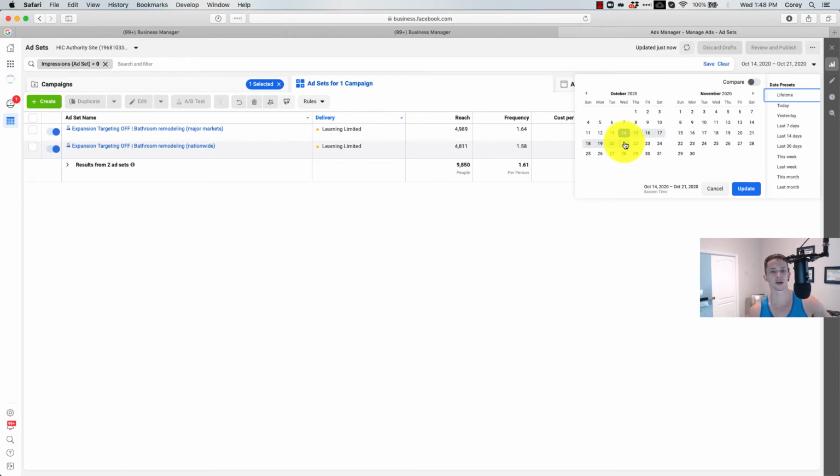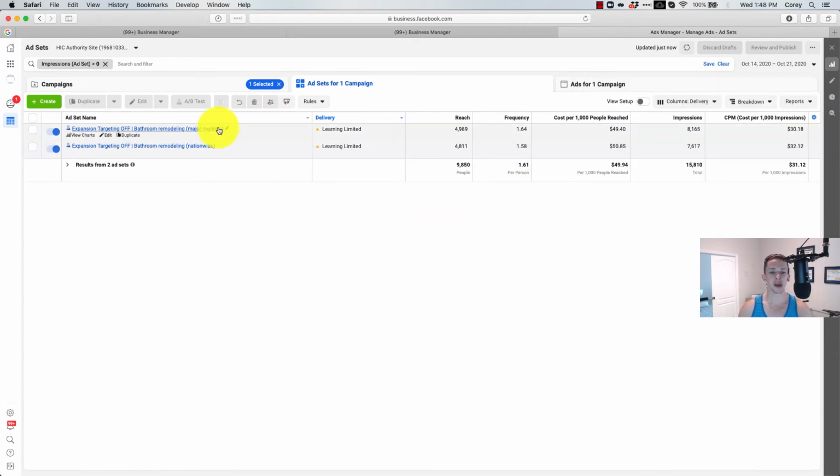I usually don't like to look at the first day of data, because it might take the campaign a few hours or the ad sets a few hours to get approved, or one ad might be running, but not all of them. So I always start the day after. So the 14th to the 21st, 7.5 days. Let's take a look and see how things did. Did the major hotbed markets perform better and get more leads at a lower cost than just going with a big, broad audience across the nation?